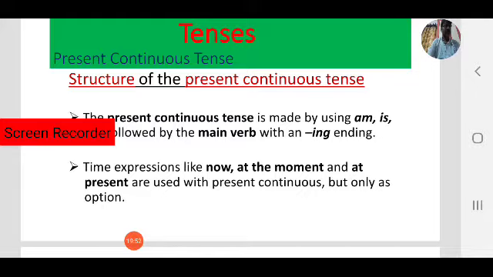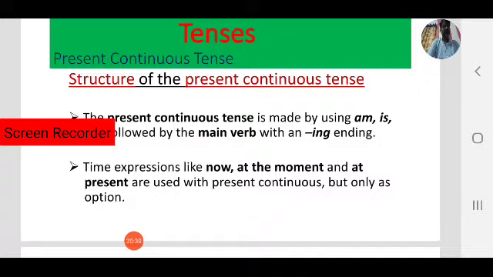Keep in mind, this is the structure of the present continuous tense. This is a positive structure. Don't confuse, the structure is very easy. Here, based on the subject, we use am, is, are. I am, we are, you are, he is, she is, it is, they are. Coming to verb form, here we use present participle or verb ing form.